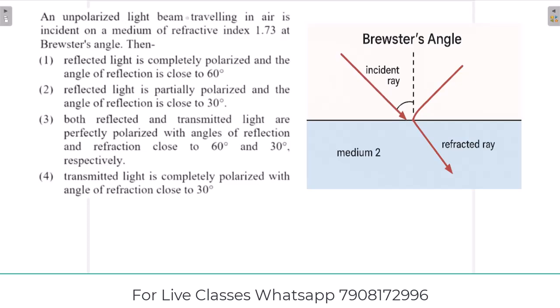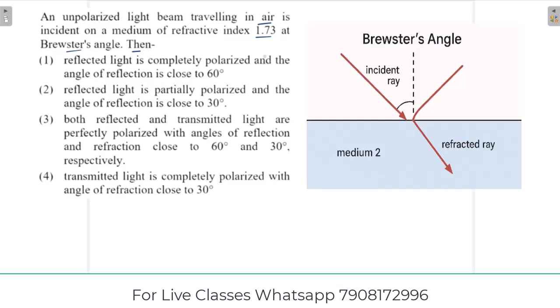An unpolarized light beam traveling in air is incident on a medium of refractive index 1.73 at Brewster's angle. Then what will happen? So we have to conclude about the reflected and transmitted light and the angle of incidence.